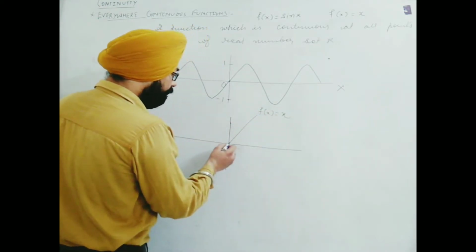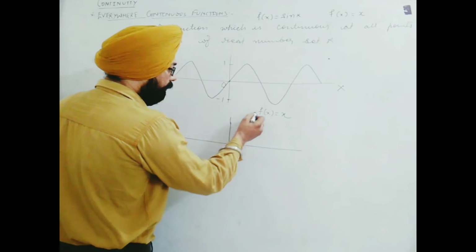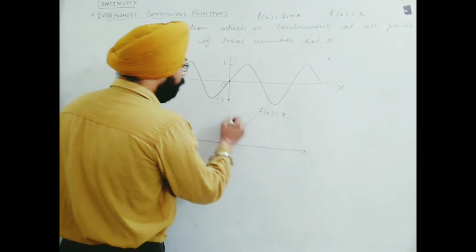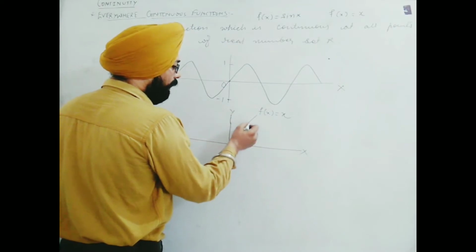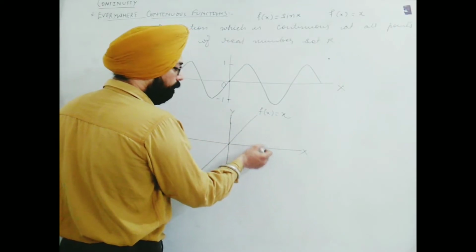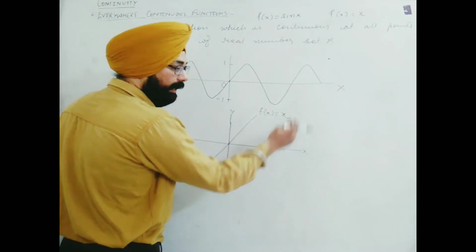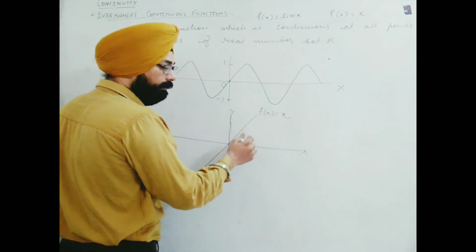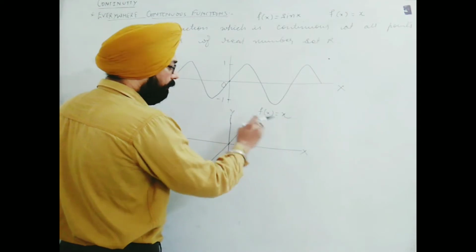Now as you move towards the right hand side, you will surely get one value. You take 1, you get 1. Take x equal to 2, y is also 2. Take x equal to 3, y equal to 3. Whatever value on the x-axis you take, the same value on y you will find, so it moves continuously. There is no break.